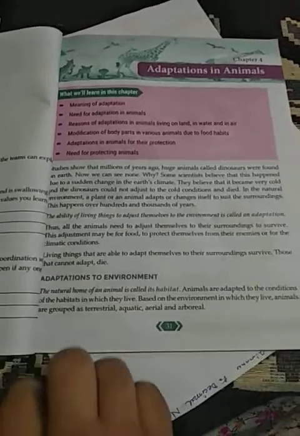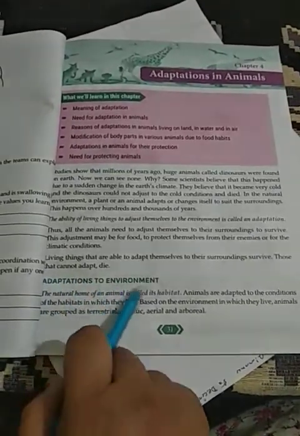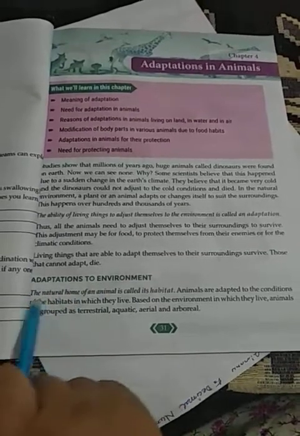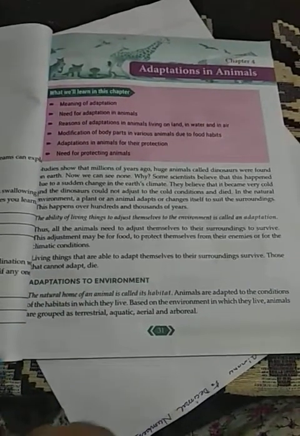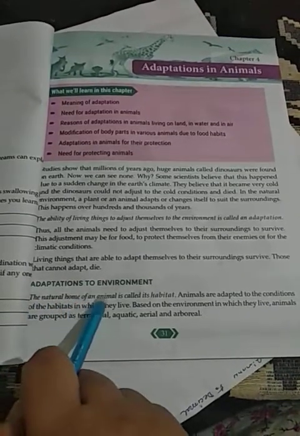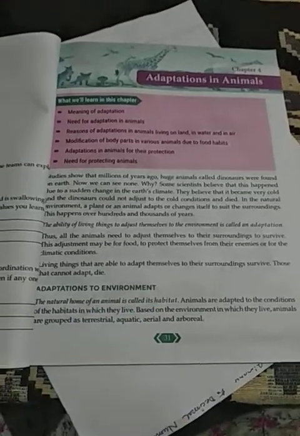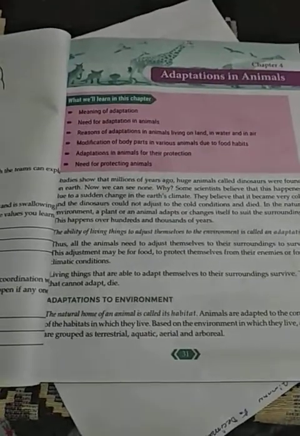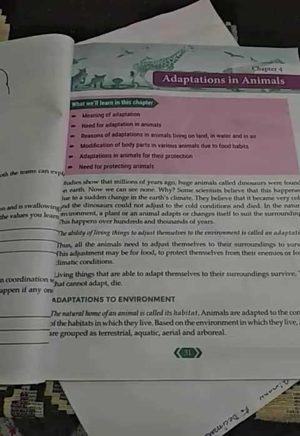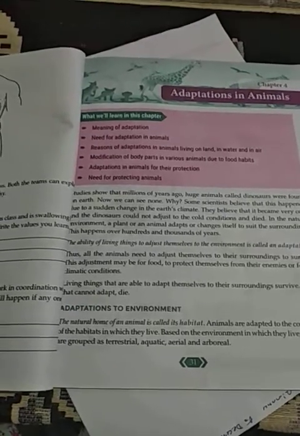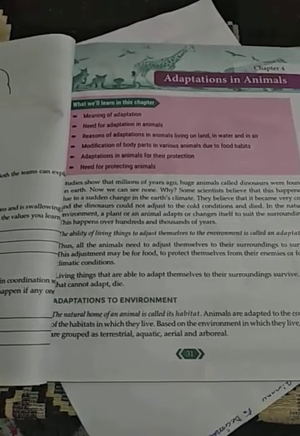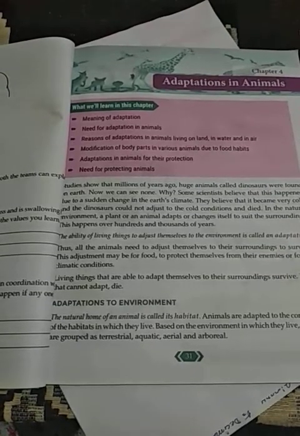Okay, now adaptation to environment. First we'll study how animals adapt to the environment. The natural home of an animal is called its habitat. Okay, now some animals you will see are found in a particular region only. For example, the polar bear. Now what will be the habitat of the polar bear?